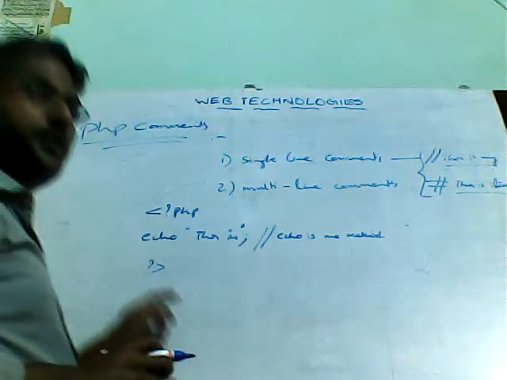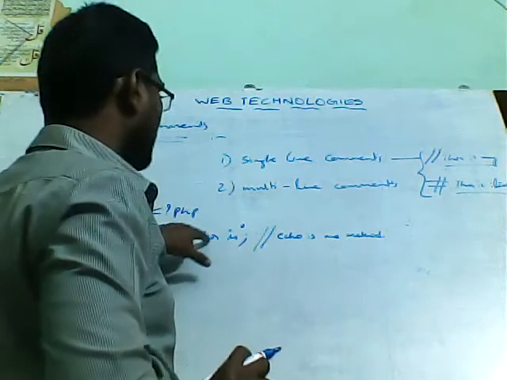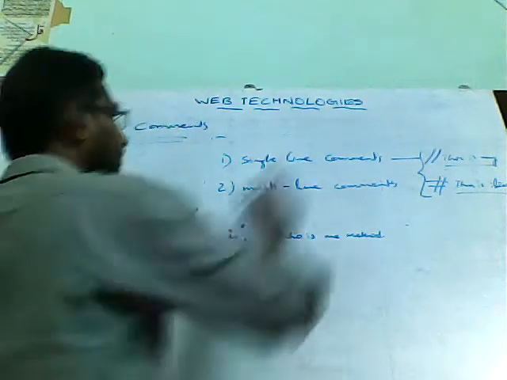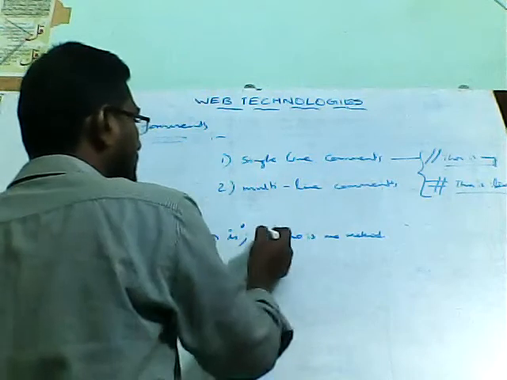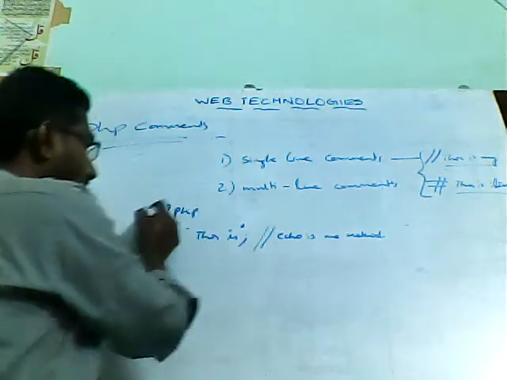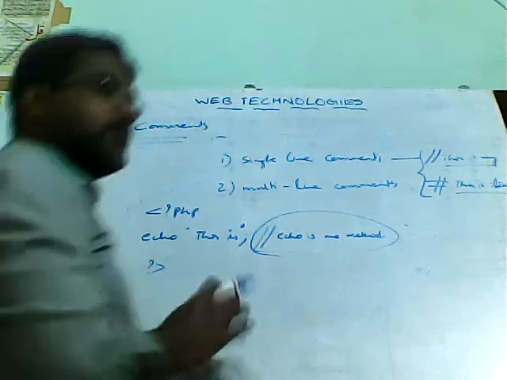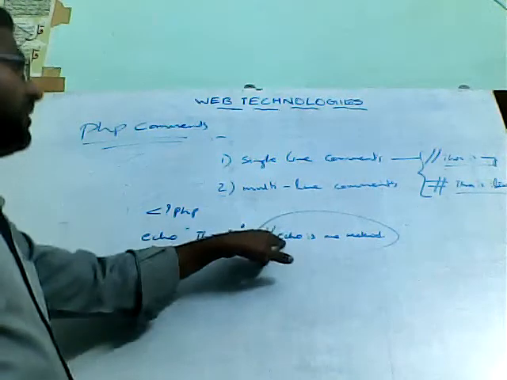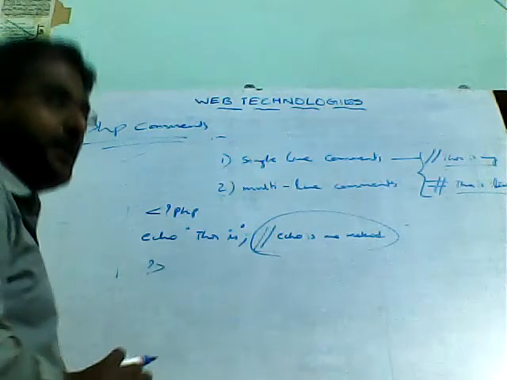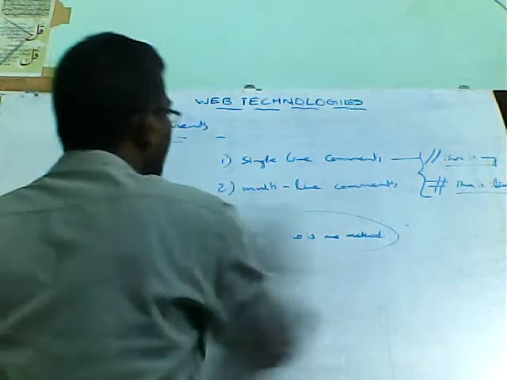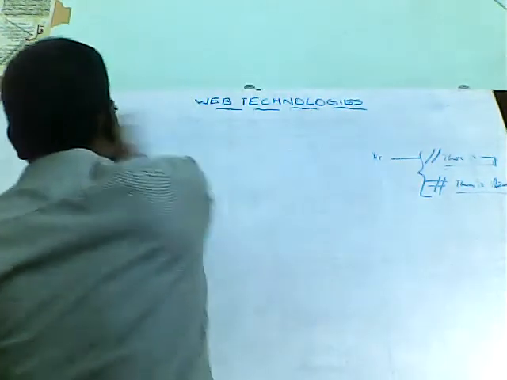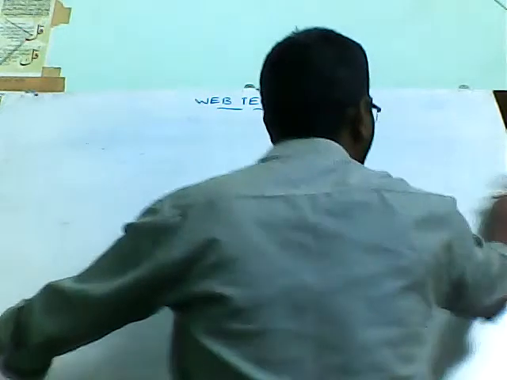Wherever you want a description for any statements in PHP, you can go for comments. Once you execute this code, these comments will not get executed. They are just for understanding purposes. So you can use single line commenting and multi-line comments. Two facilities are available in PHP. This is one simple concept that you can use to describe any statement in PHP.